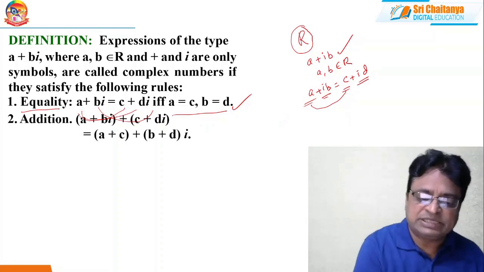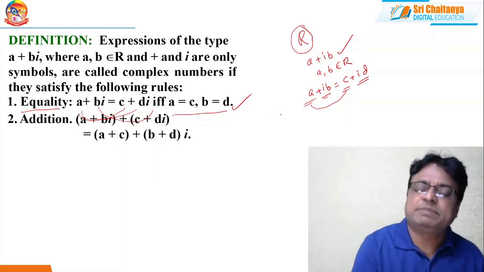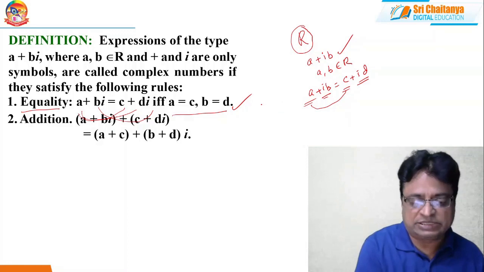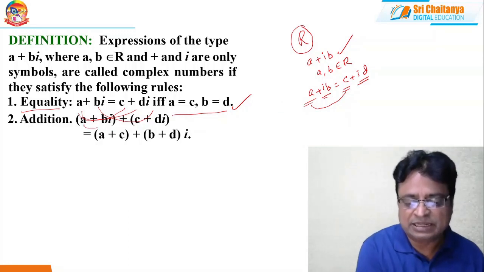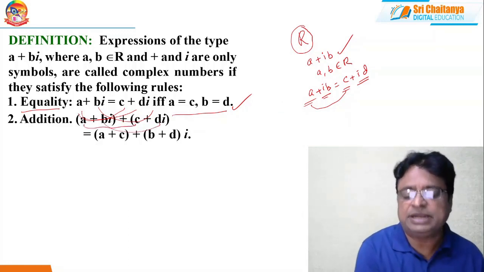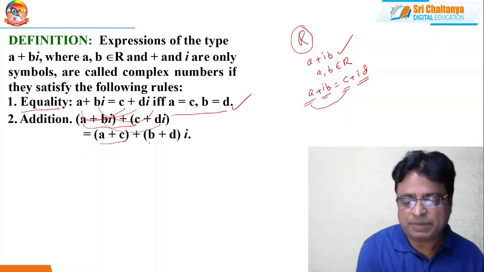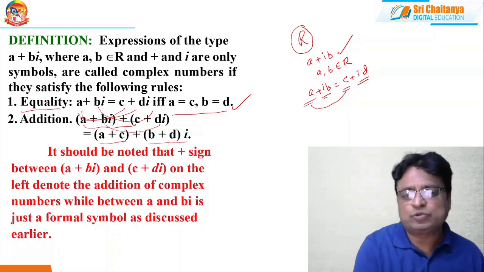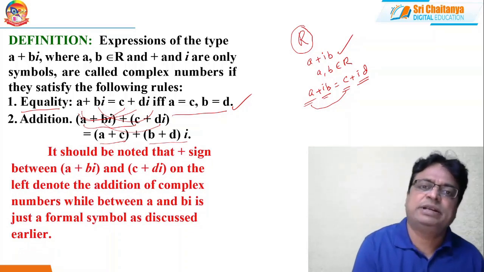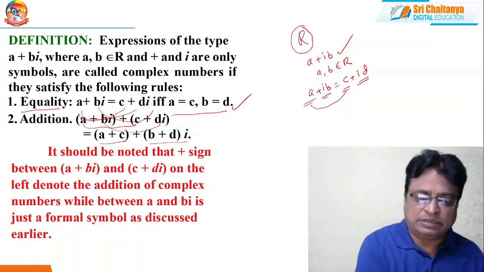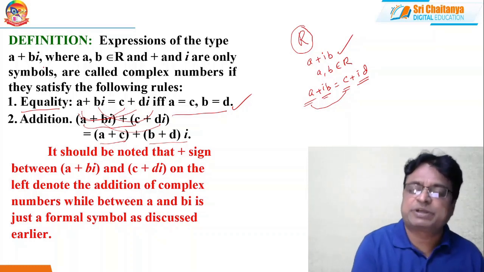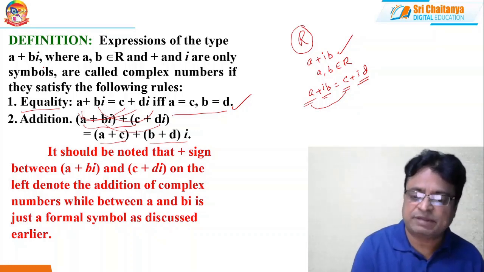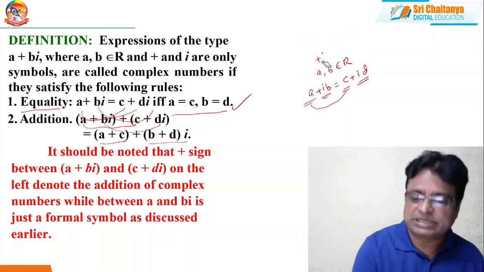Next one is addition. Suppose a plus ib is given for you and c plus id is given for you. How to add this? Here we are just adding a and c, and b and d. So (a plus c) plus (b plus d) times i. Whenever these two conditions are satisfied by numbers of the form a plus ib, where a, b are real numbers, we can say that the set of numbers are called complex numbers.